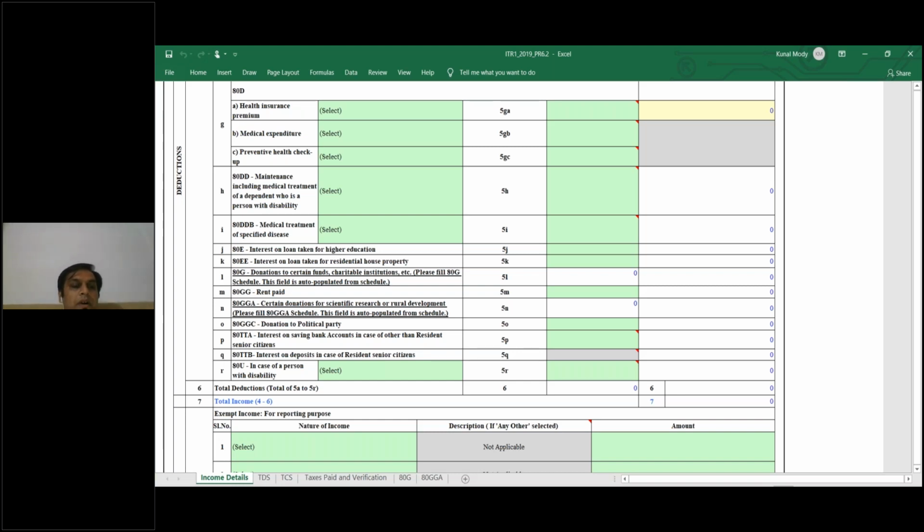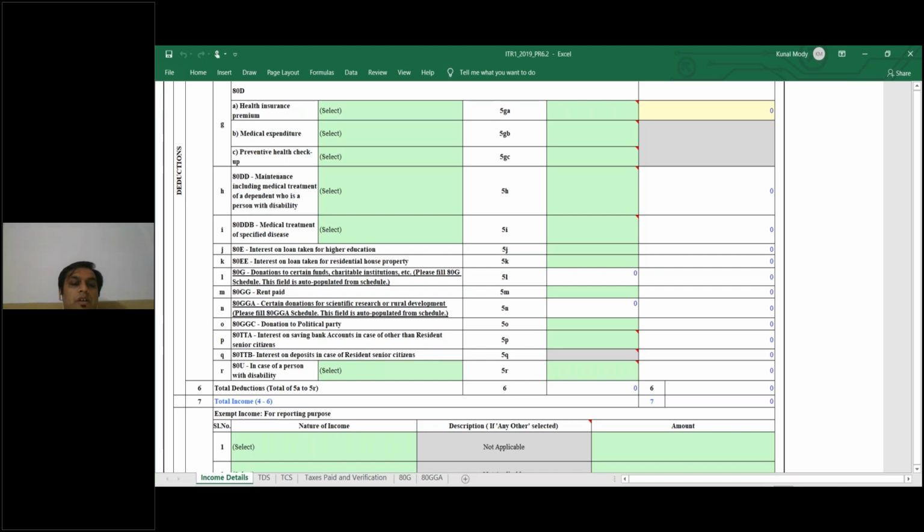There is a different file for the same. You have a different sheet where we have to put all the details. You can see downside there is an 80G sheet; in the sheet named 80G we will have to provide all the details. Okay, so after that 80TTB is interest on deposits in case of resident senior citizens, 80TTA